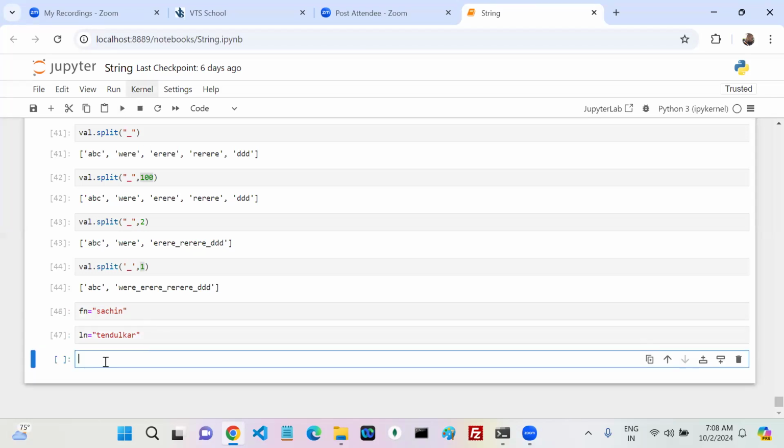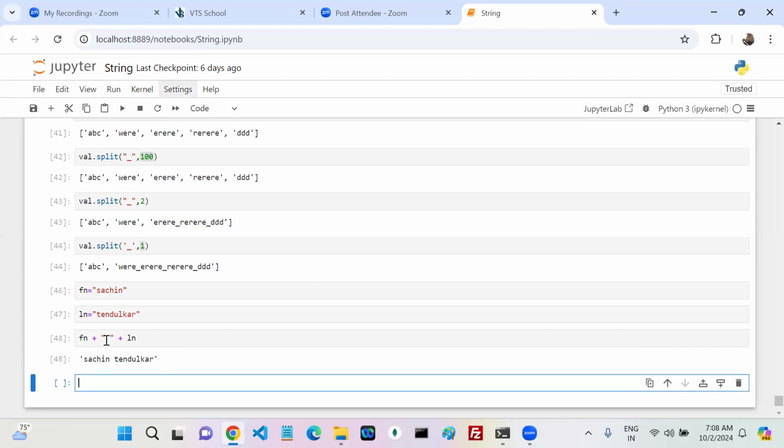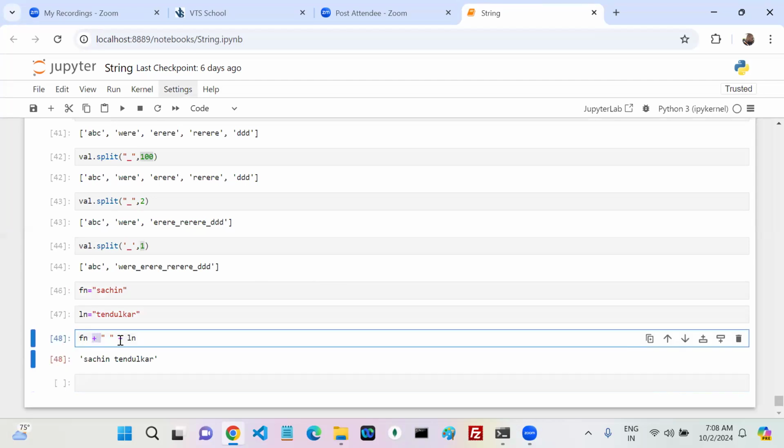First name, last name. How can we combine both? Fn plus some space plus LN. Like this you can combine, right? Everyone knows this. By using the arithmetic operator plus, you can combine it.